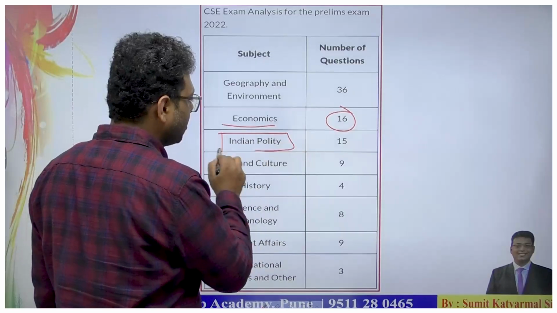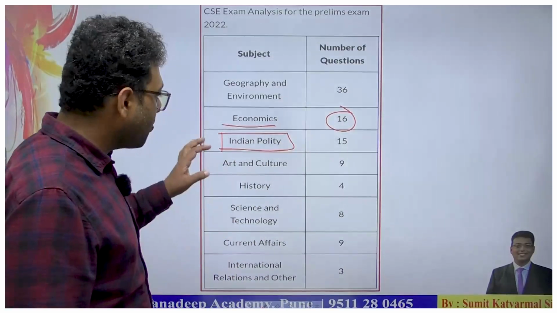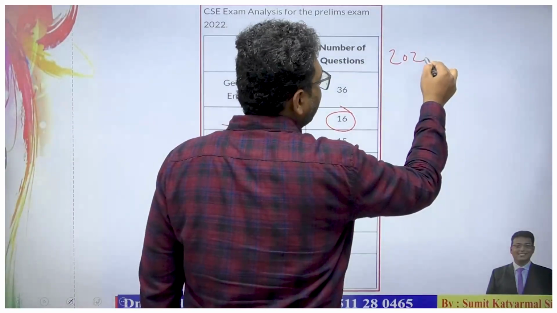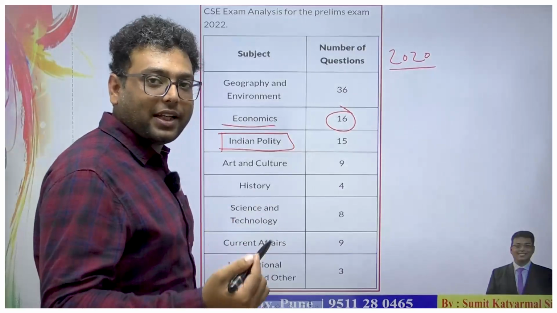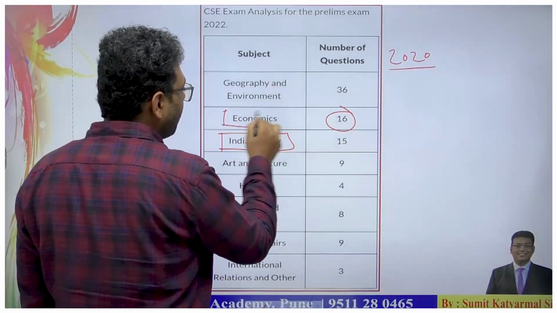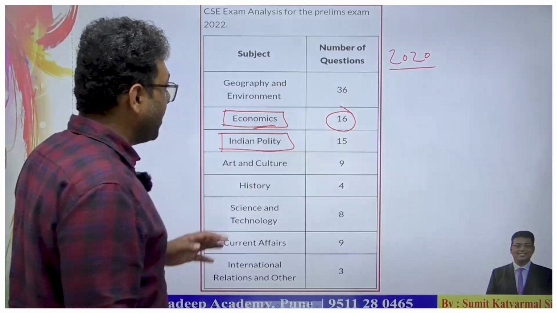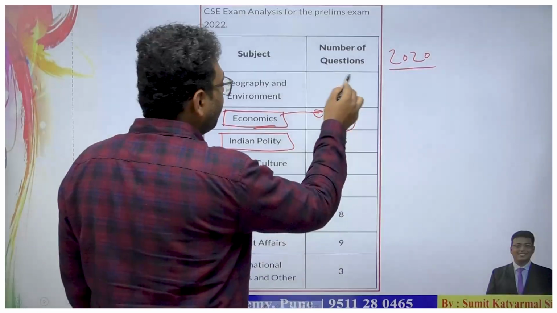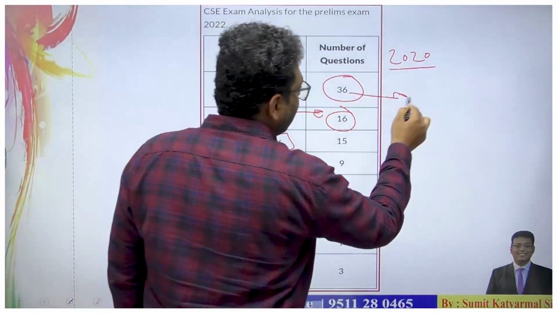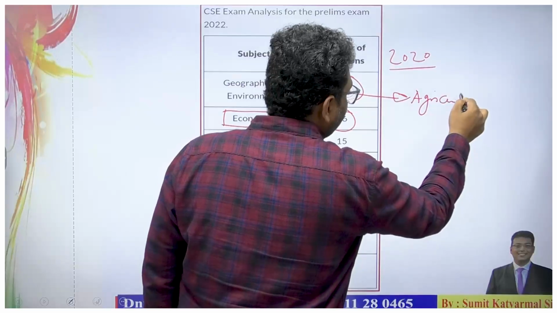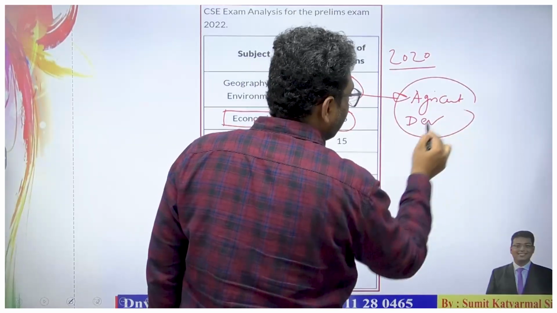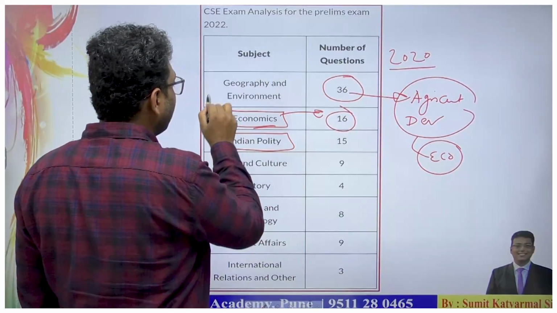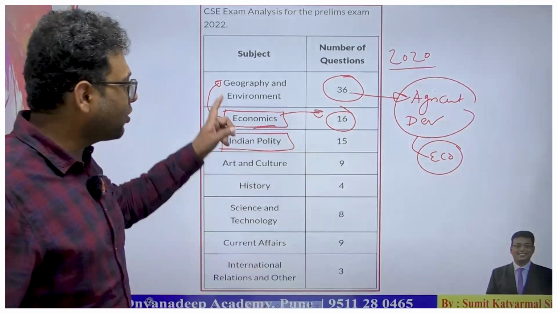Earlier the tradition was that the higher weightage was given to the polity part, but in recent times, from 2020, we can say UPSC is giving greater weightage to economy as a paper. They are asking 16 questions, and from the current geography part they are also linking agriculture and developmental activities with the economy part. So there is a requirement of knowledge of both economy and geography for solving these questions.